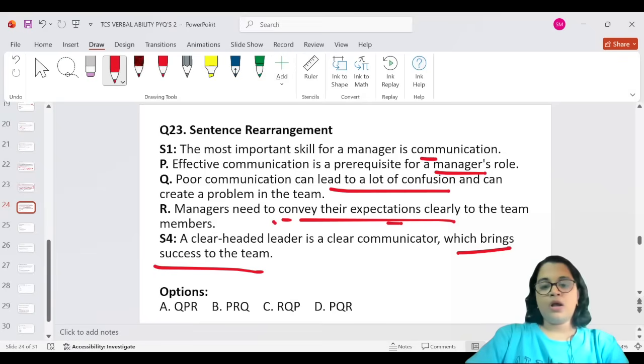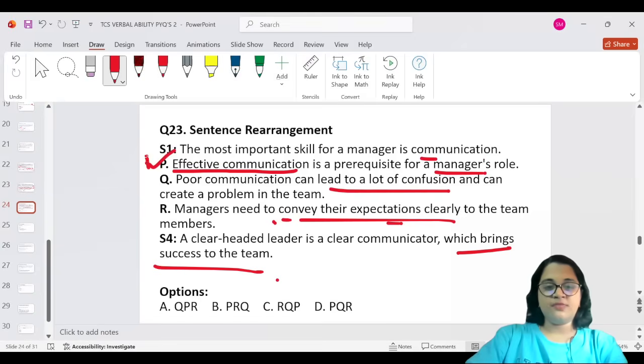Okay. So it's about the job role of a manager and how it is important. Okay. So firstly, they're talking about importance of communication. And then it could be effective communication is a prerequisite for the manager's role.